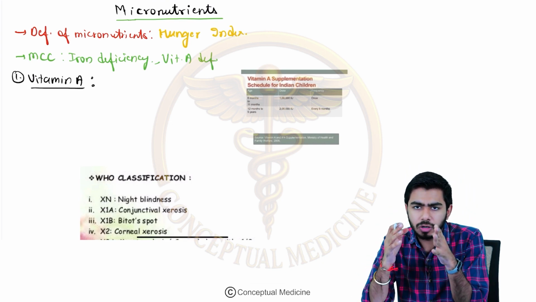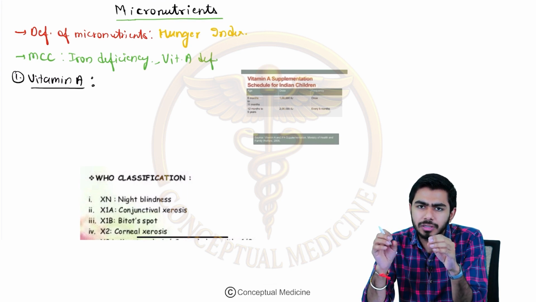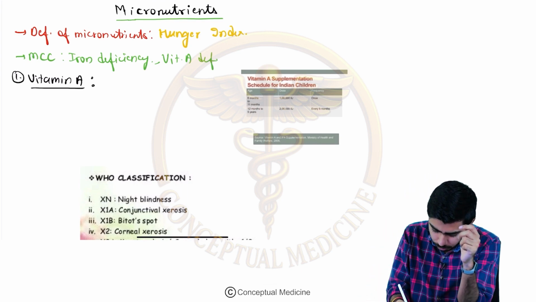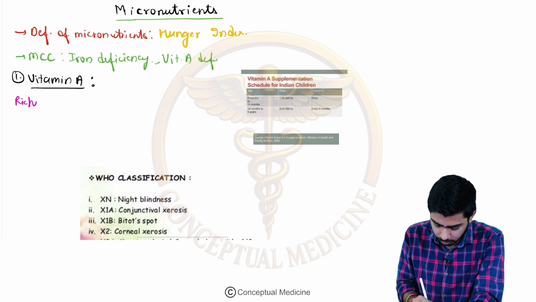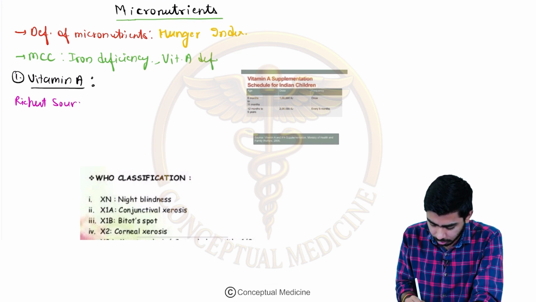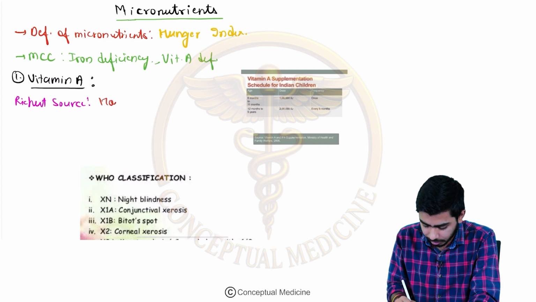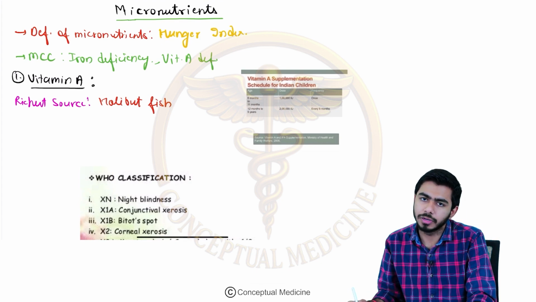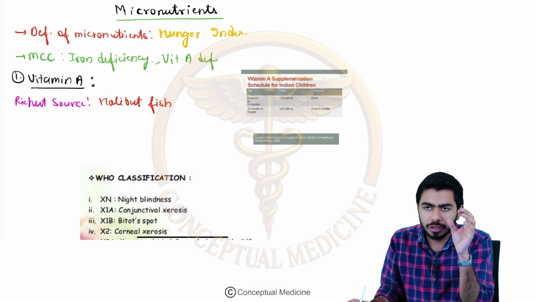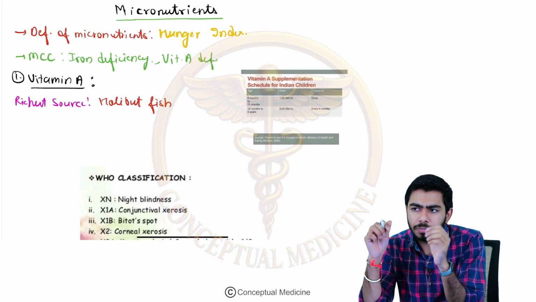Now if we talk about vitamin A, the richest source of vitamin A is the halibut fish. What is the richest source? Very commonly asked MCQ. The richest source of vitamin A is the halibut fish. Very important MCQ.